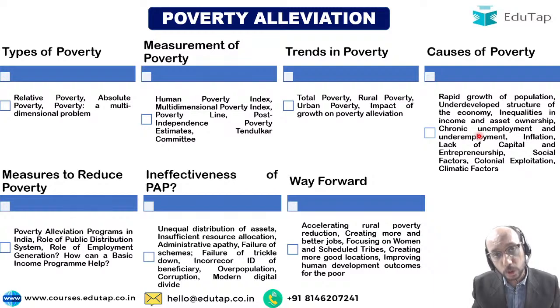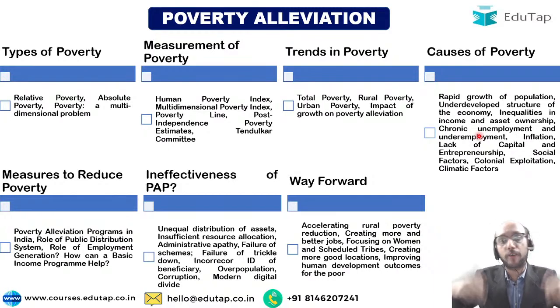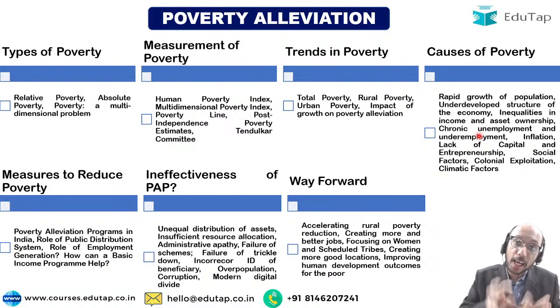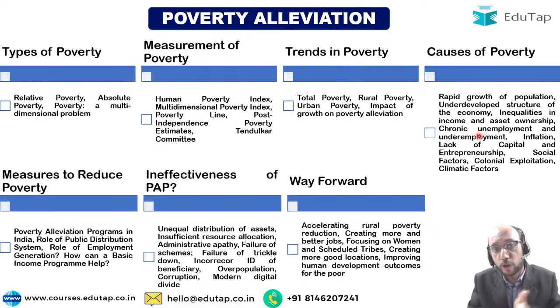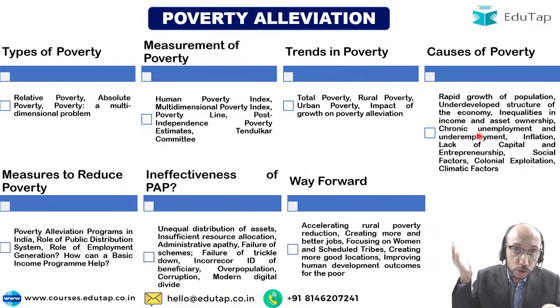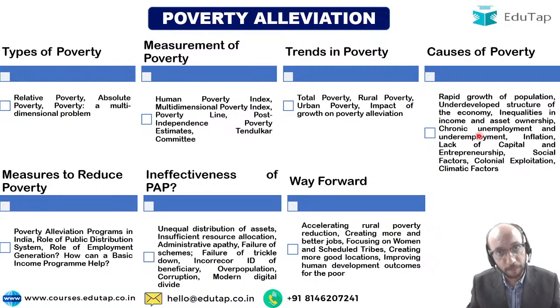Apart from this, what will they ask you? They cannot ask you anything fundamentally different from this. Right? They can go narrow, they can become very focused, they can become very specific. They can probably ask you to tell exactly how MGNREGA will help in reducing poverty. They can probably ask you to tell exactly how Skill India will help in reducing poverty. That is another thing, right? But if you have this basic framework with you, there is a very good possibility that almost any generic question that can be asked in the examination, you will be able to answer. And that is what we at EduTap have been doing. As a part of our course, we have explained each and every one of these things in great detail so that you are able to answer questions in the examination.